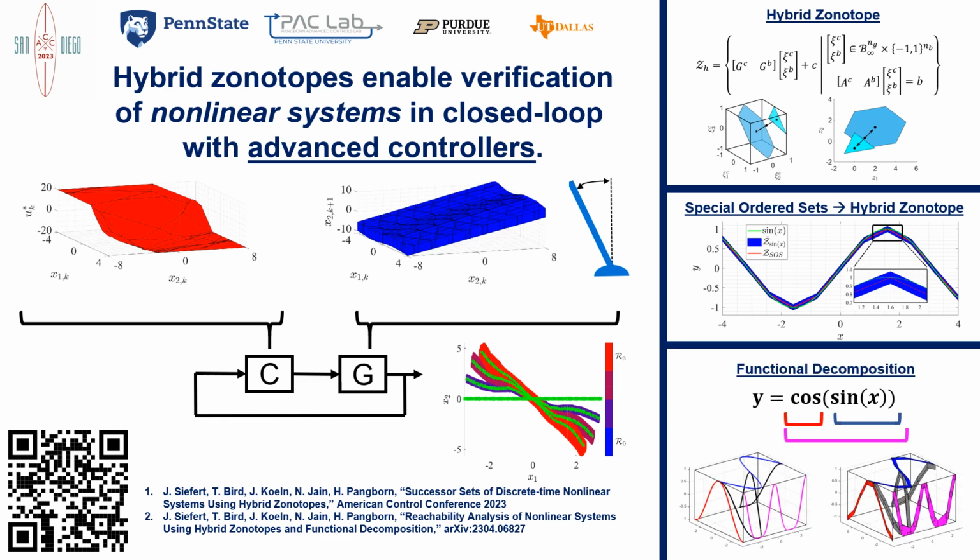The third key concept is functional decomposition, and here I show the function cosine of sine of x and how it can be broken apart into simpler base functions, cosine and sine, in a higher dimensional space. This idea can also be used to decompose multivariate nonlinear functions into unary and binary functions with 1 and 2 inputs respectively. This is powerful because it allows for approximations of the system dynamics in many dimensions to be generated while only ever having to sample a 1D or 2D space.